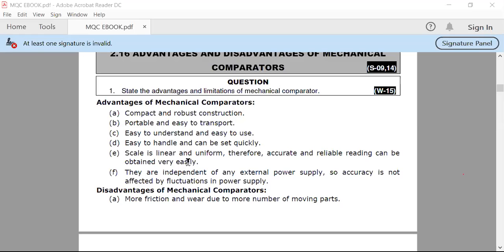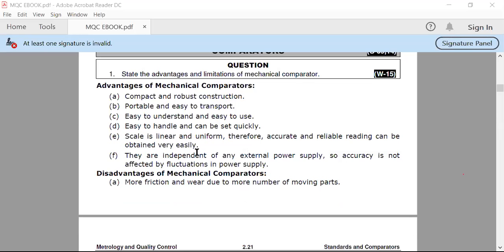So the accuracy may vary. If we maintain them regularly with the help of overhauling and oiling, then you can use them for proper reading. So maintenance is very necessary in the case of mechanical comparators. Then you can get the linear scale or exact reading from these devices.